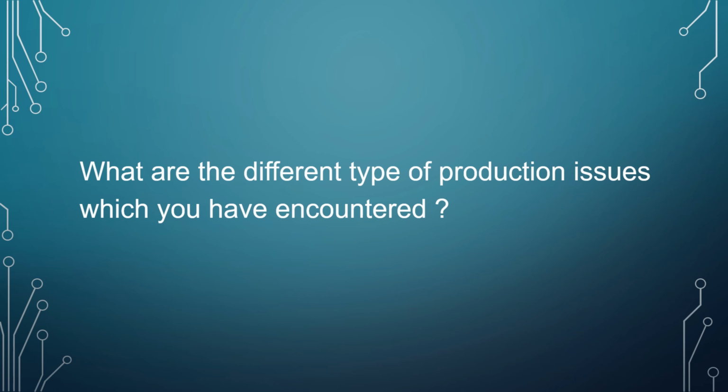So we have our next question over here. What are the different types of production issues which you have encountered? So although some of you might be working on some production issues, or some of you might not have encountered any production issues, it is important to know what the possible production issues can be which you can come across in Appian.